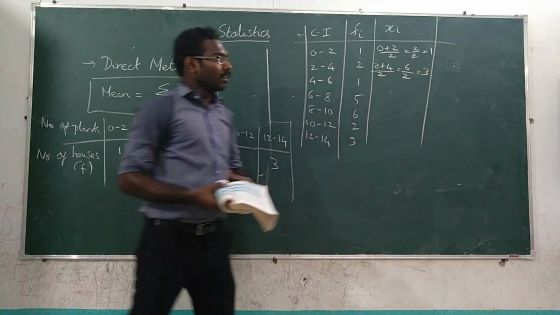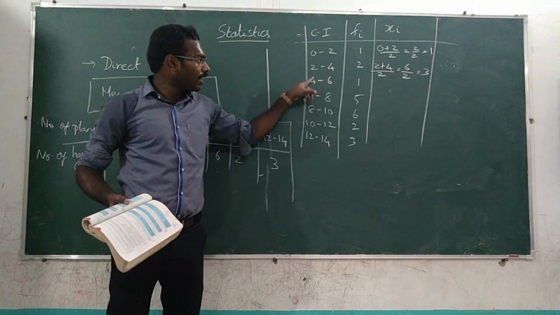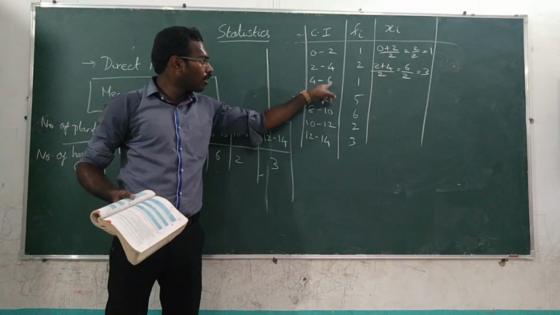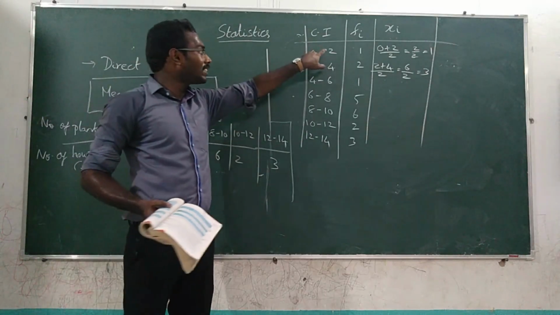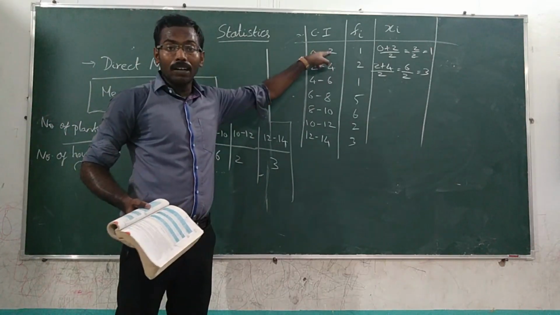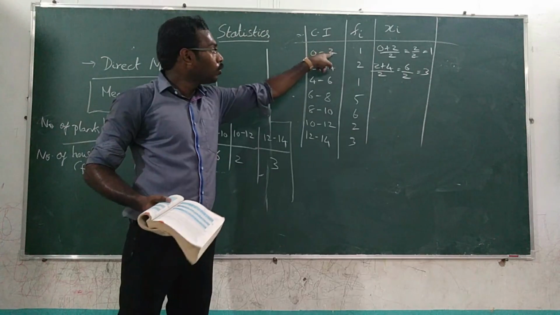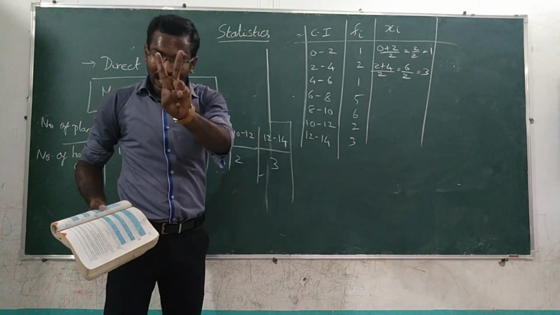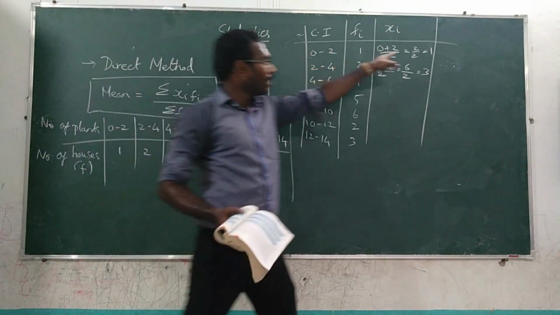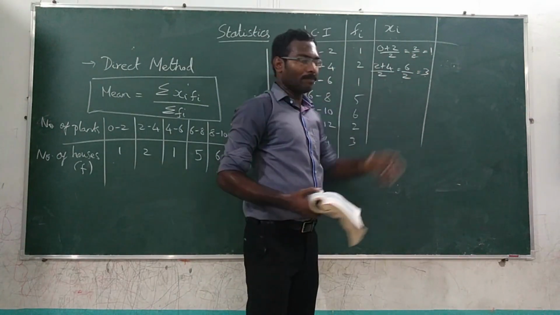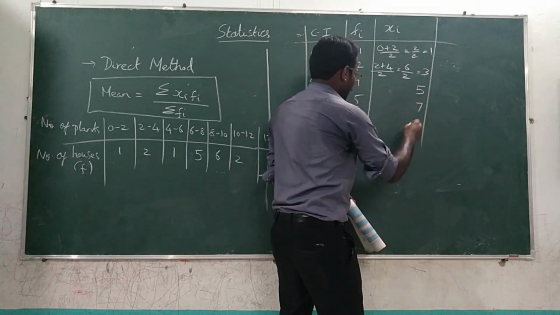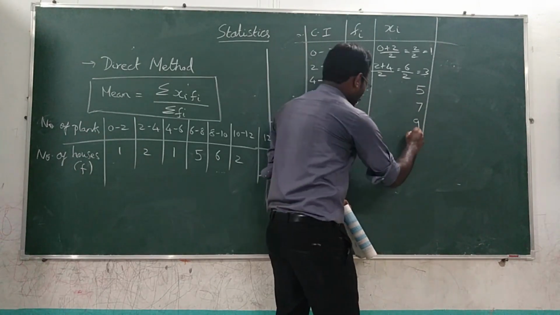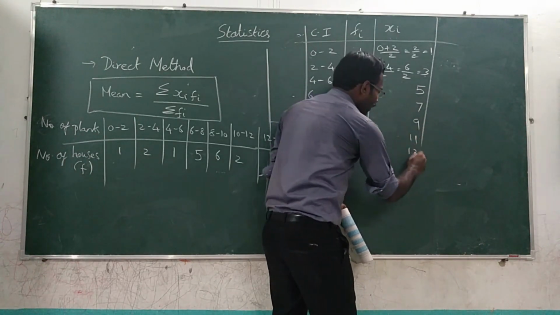So now you see, is this a continuous class or not? 2, 2, 4, 4, 6, 6. It is a continuous distribution. And what is the class size? That is upper limit minus lower limit, that is 2 minus 0, that is 2. Class size is 2. Therefore you can keep adding 2: 1 plus 2, 3. Then 3 plus 2, 5. 5 plus 2, 7. 7 plus 2, 9. 9 plus 2, 11. 11 plus 2, 13.